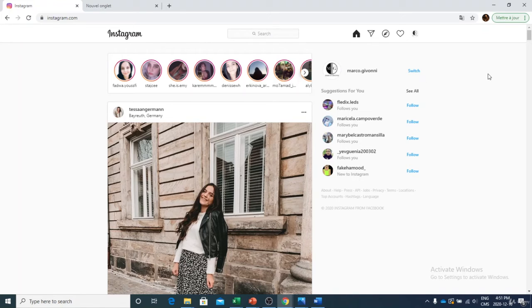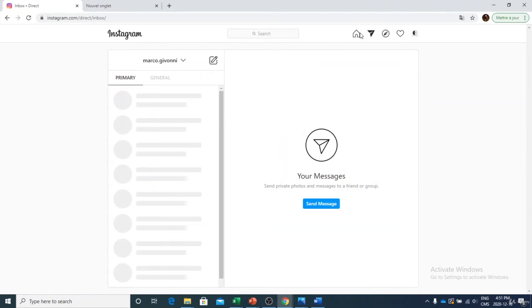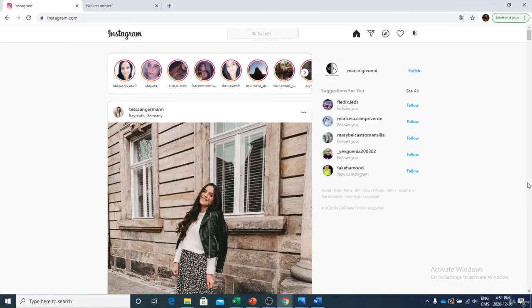If you don't follow anyone, so until now you follow no one, it's pretty normal. If you want to follow someone, it's pretty simple. What I suggest is that you can find the suggested followers right here, so you can start following some people there. Here it's your messages. But on your cell phone, you have another feature where you will have access to a little bit more things, and you will be able to follow people right on that page.